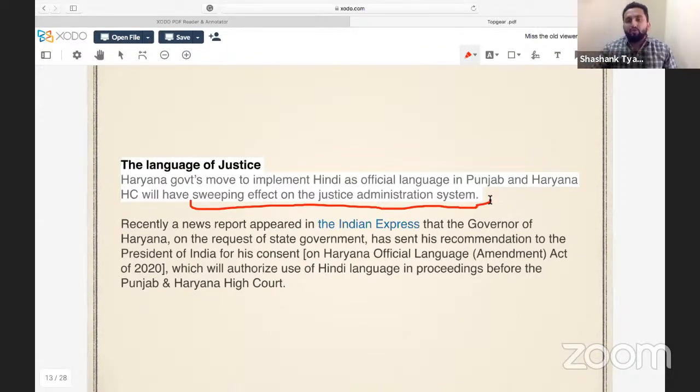Now, there's an issue. Issue is, if other states also start demanding, for example, Tamil Nadu was demanding that Tamil should be official language of Madras High Court.